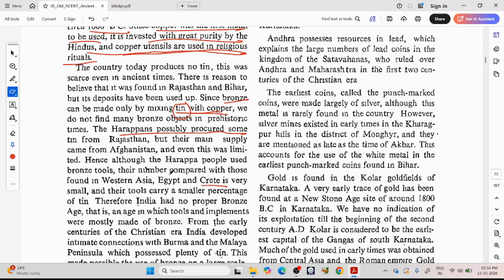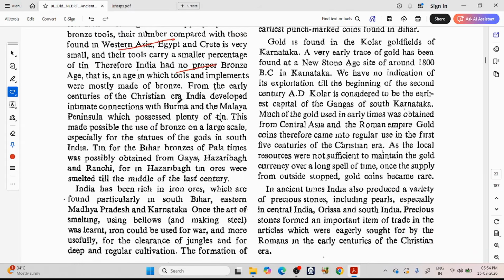But in India, from Rajasthan, only a very minor quantity of tin is available. Some quantity of tin can also be got from Afghanistan. So these Harappan people used this limited availability of tin, and they made some bronze metal elements, but it is not as rich as in these other regions. So we do not have a true, proper bronze age. Our tools are mostly made of copper.